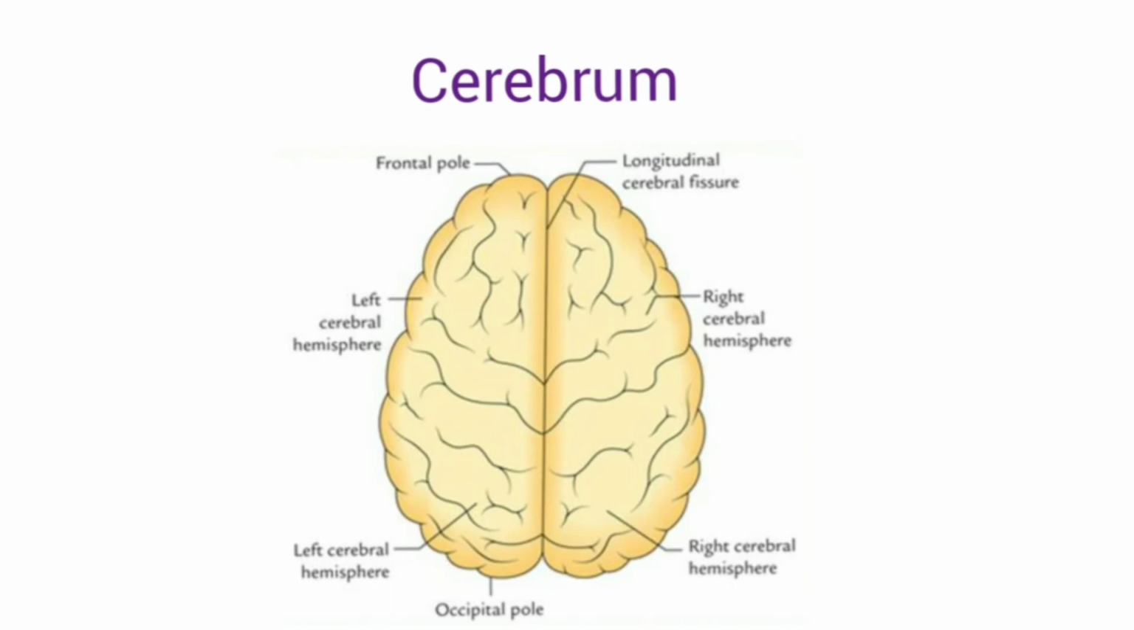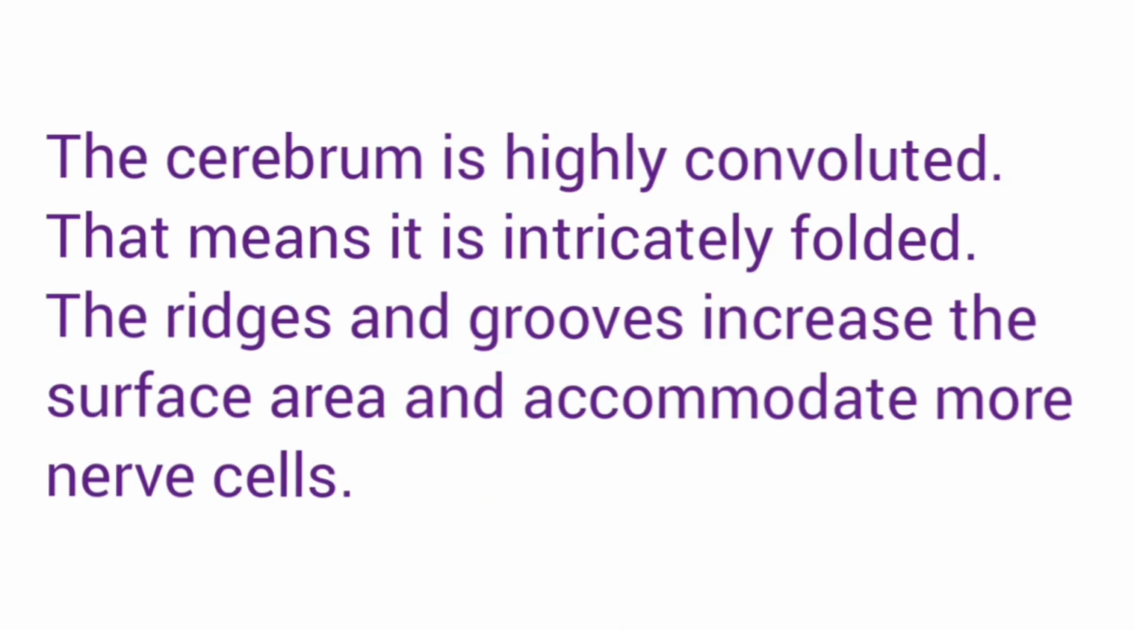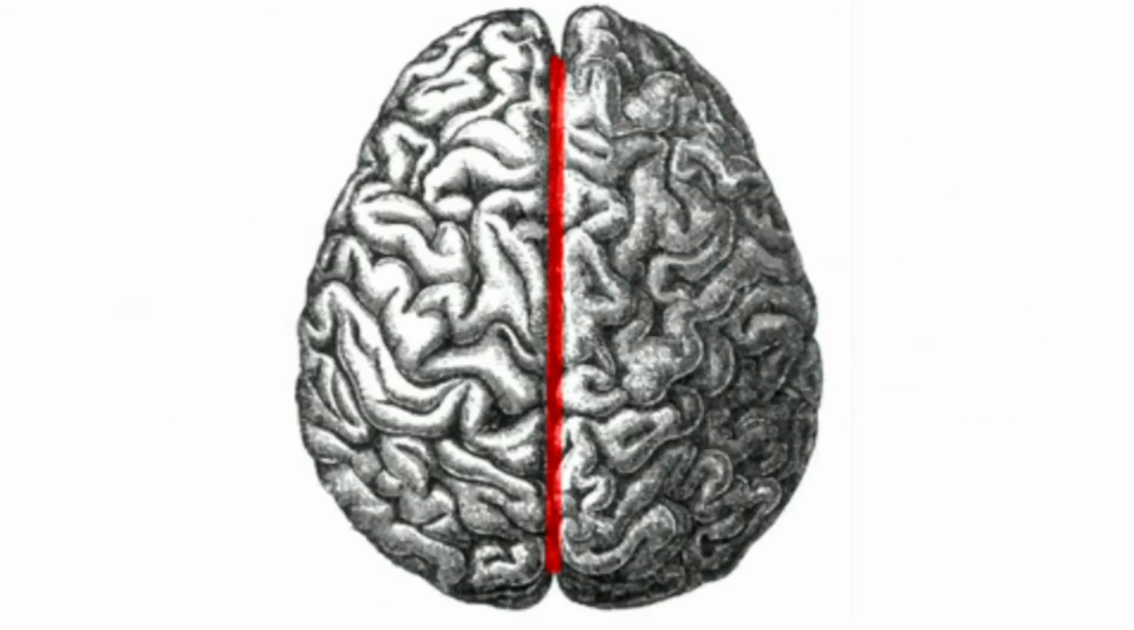Cerebrum is the uppermost, largest, and the most prominent part of the brain. It fills most of the skull. It is highly convoluted. Convoluted means it is having ridges and grooves. This is to increase the surface area of the brain, and ridges and grooves accommodate more nerve cells.